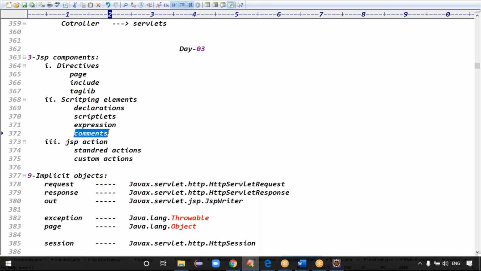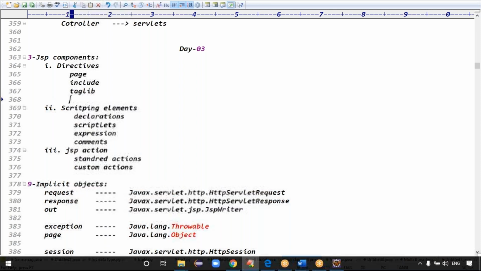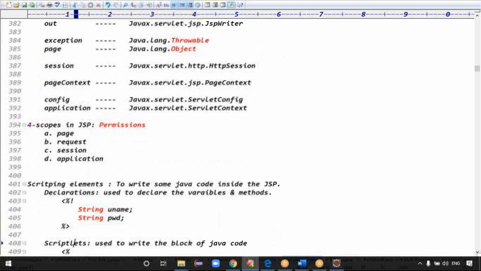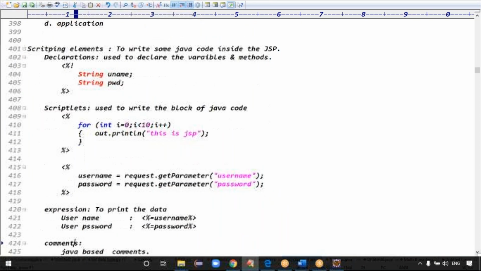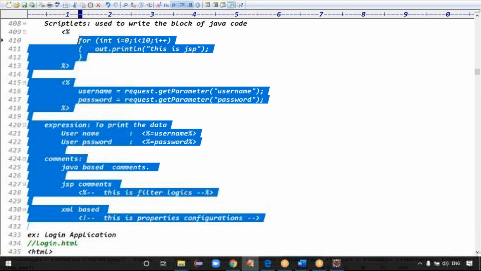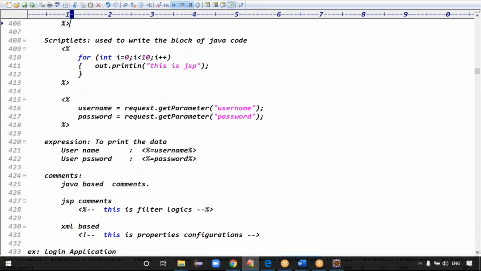I said JSP is a combination of multiple things, right? In JSP, you can write HTML code, CSS code, JSP code, and Java code. So we can write multiple things, right? Exactly, good. This is scripting elements, guys. I think you understood what scripting elements are, and the syntaxes are clear, right?